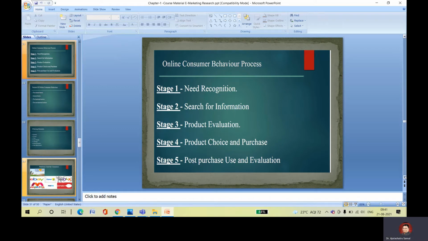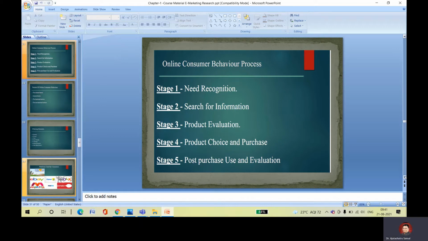Next comes search for information. You require information about the need. First you need to understand the need of the customers. After understanding the needs of customers, they will search for information. If the consumer knows his need and what type of product he needs, he starts searching on the server.